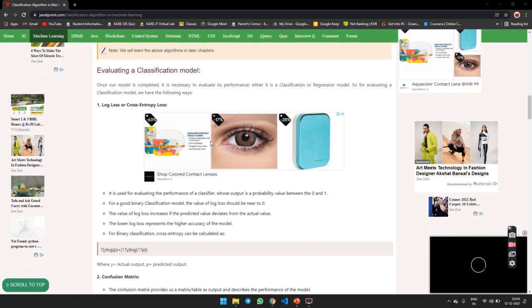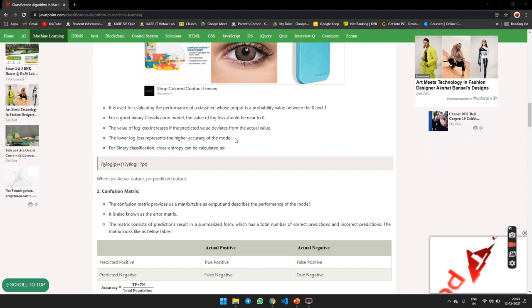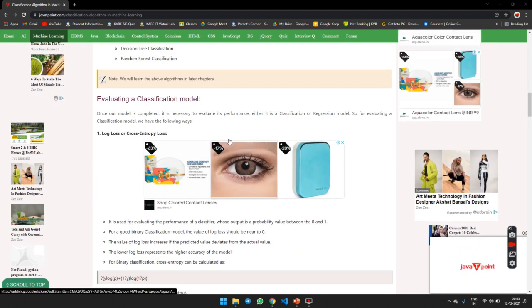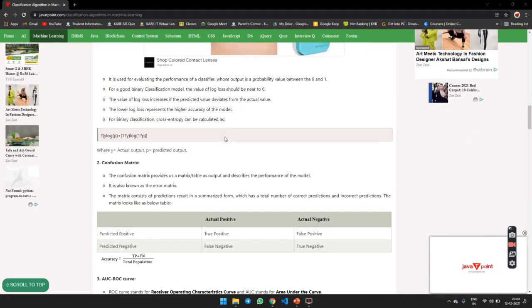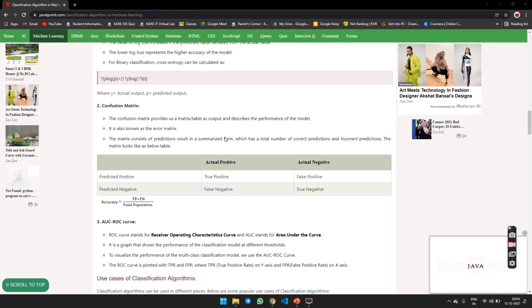For binary classification, cross entropy is calculated by this formula, the formula for calculating the log loss or cross entropy loss. Okay. Then the confusion matrix. The confusion matrix provides a matrix table output that describes the performance of the model. It is also known as the error matrix.